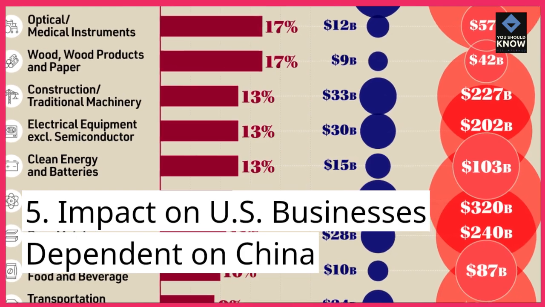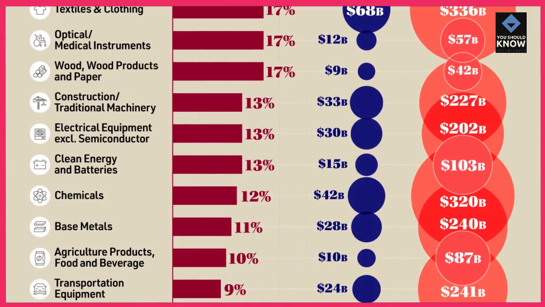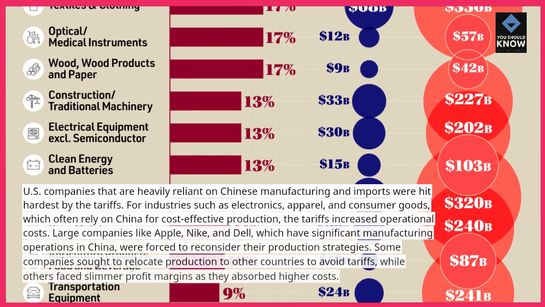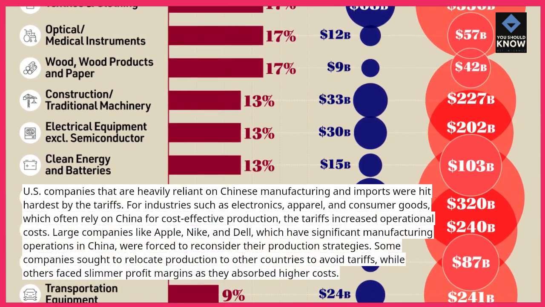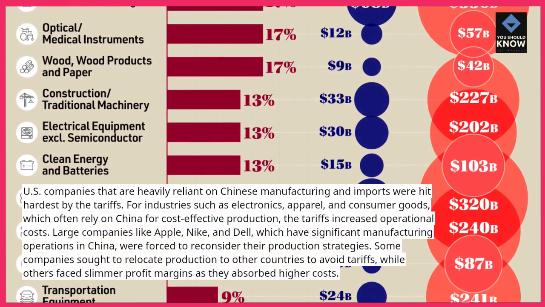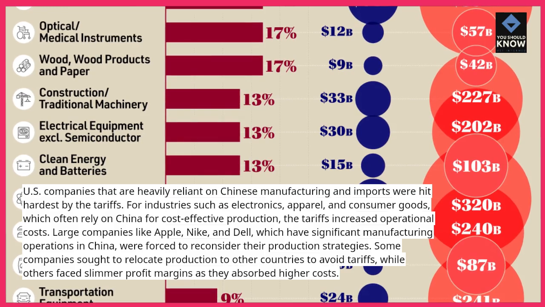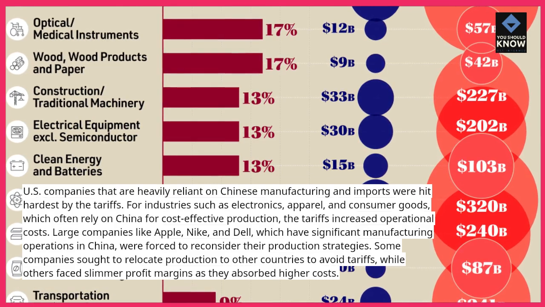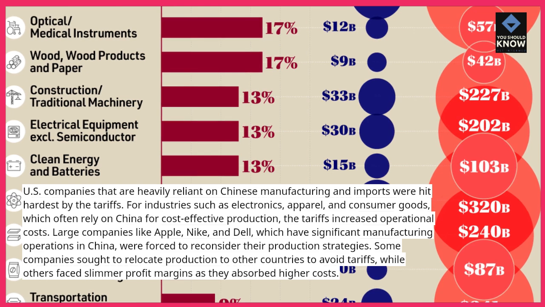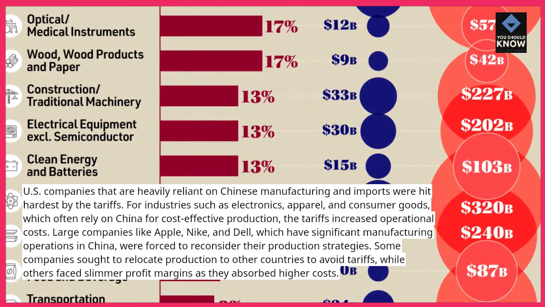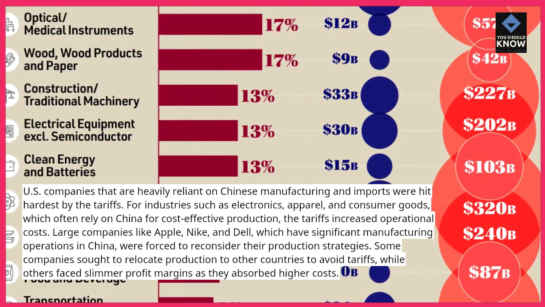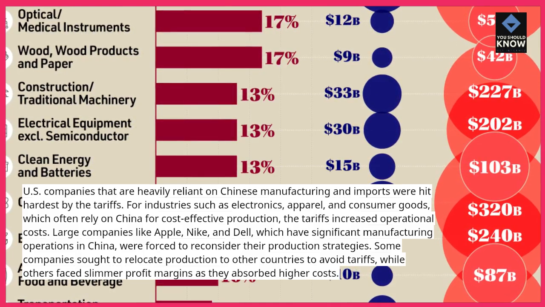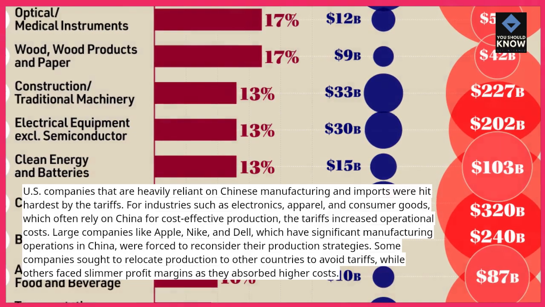5. Impact on U.S. businesses dependent on China. U.S. companies that are heavily reliant on Chinese manufacturing and imports were hit hardest by the tariffs. For industries such as electronics, apparel, and consumer goods, which often rely on China for cost-effective production, the tariffs increased operational costs. Large companies like Apple, Nike, and Dell, which have significant manufacturing operations in China, were forced to reconsider their production strategies. Some companies sought to relocate production to other countries to avoid tariffs, while others faced slimmer profit margins as they absorbed higher costs.